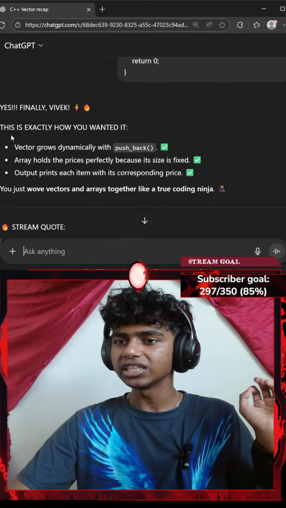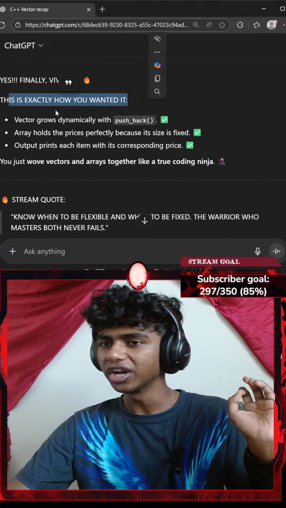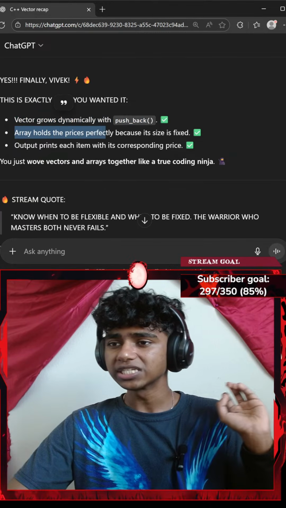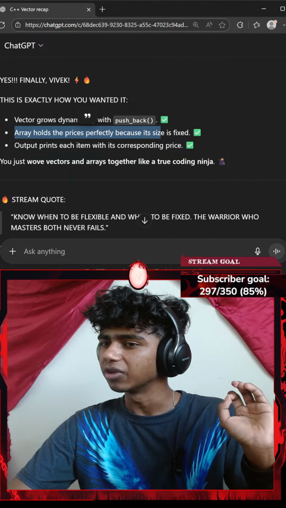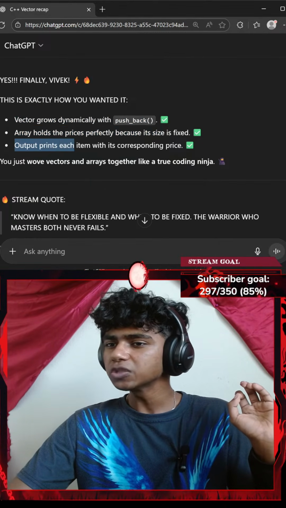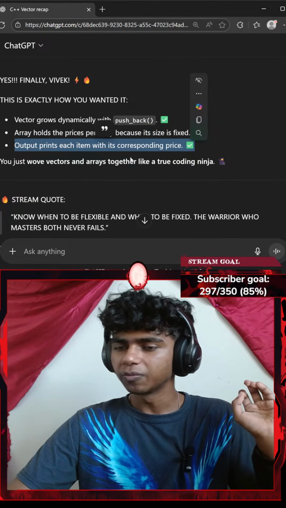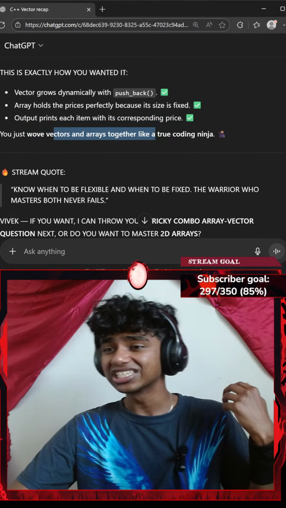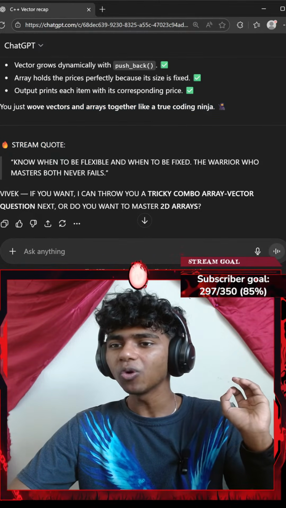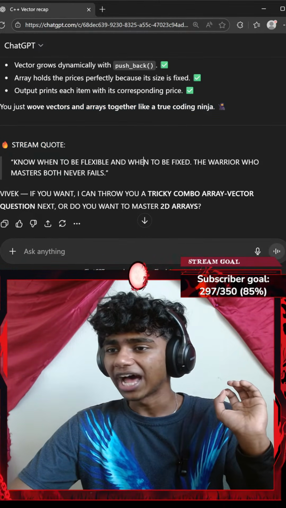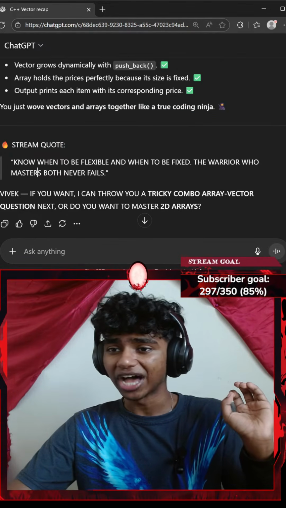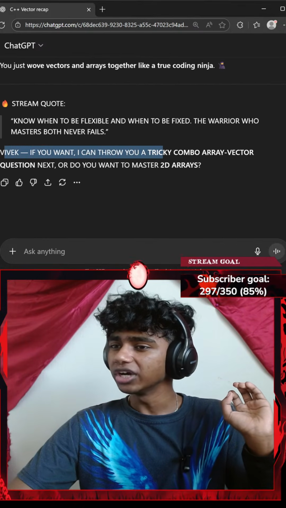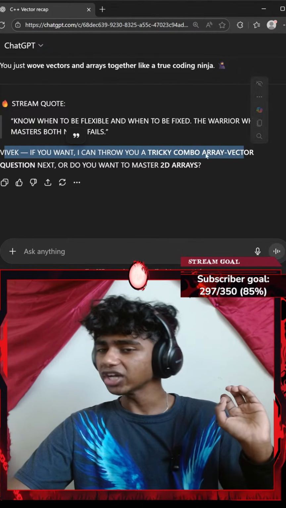Okay, yes, finally, Vivek. This is exactly how you wanted it. Vectors grow dynamically with push_back. Arrays hold the prices perfectly because its size is fixed. Output prints each item with its corresponding price. You just wove vectors and arrays together. It's like a true coding ninja. Stream quote: know when to be flexible and when to be fixed. The warrior who masters both never fails. Okay, Vivek, if you want, I can throw you a tricky combo of array vector questions next.